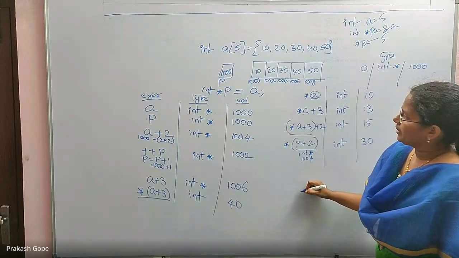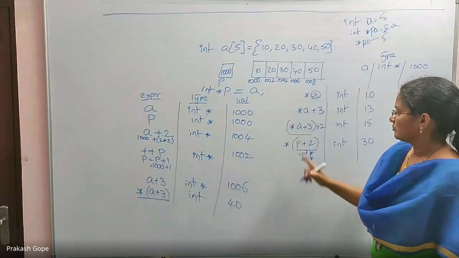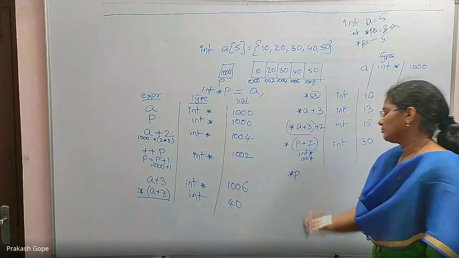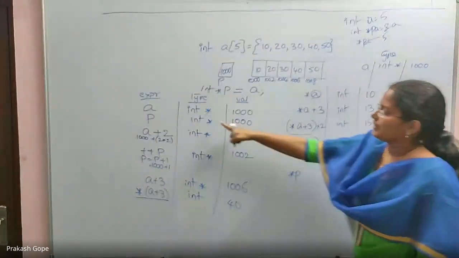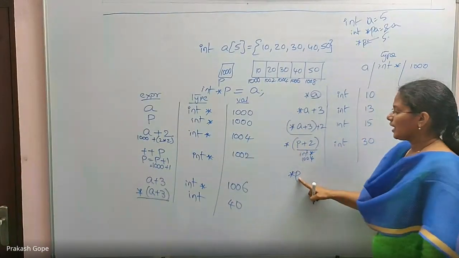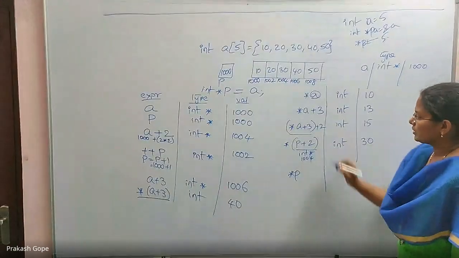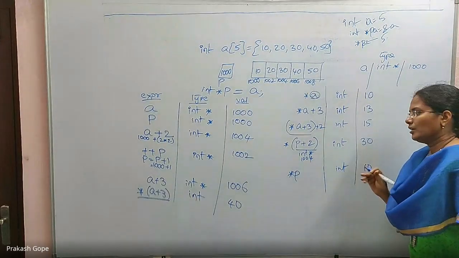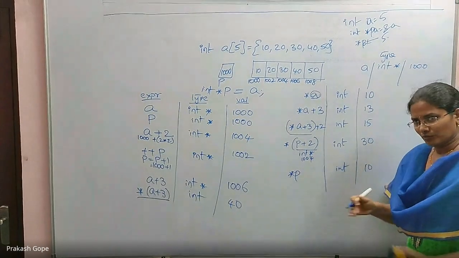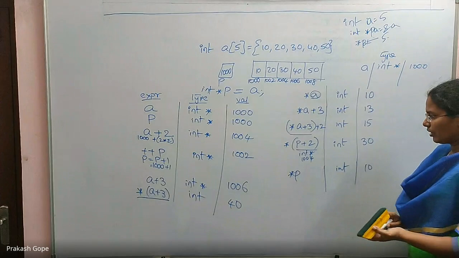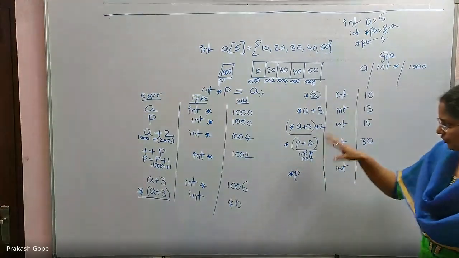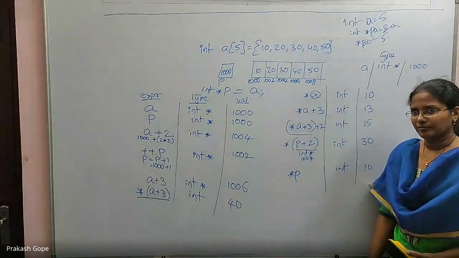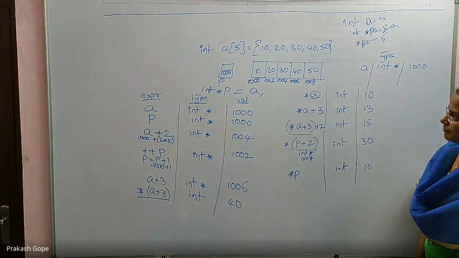When p is already pointing to 1000, I didn't update p, right? So p is still at 1000. If I just say star p, because p is an integer pointer and the value is 1000, star p is 1000's content. 1000's content is 10 and the value is an integer. Are all these expressions clear? Which means you are getting into a comfortable stage in pointers if all of them are clear. We'll go to the next slide if it is clear till now.